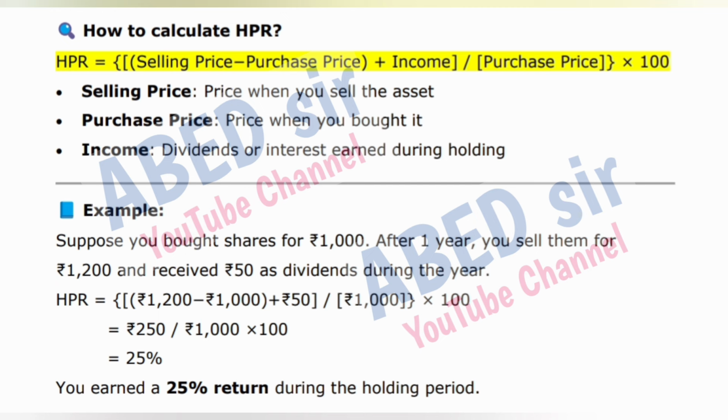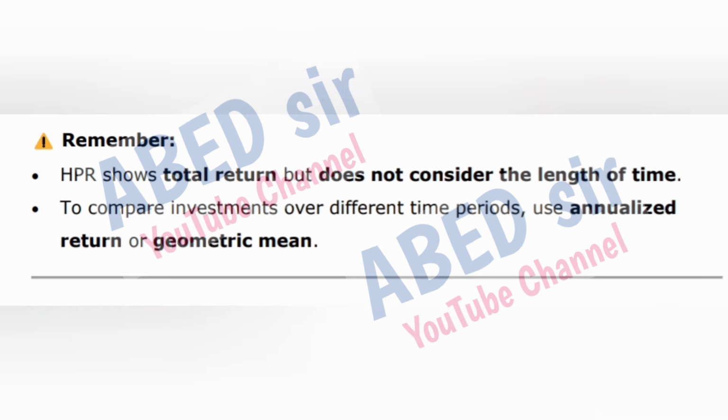Suppose you bought shares for 1000 rupees. After 1 year, you sell them for 1200 rupees and received 50 rupees as dividends during the year. HPR is equal to 25%. You earned a 25% return during the holding period.